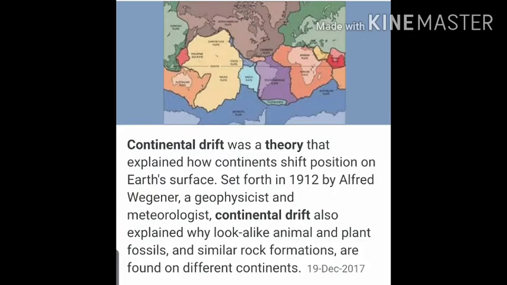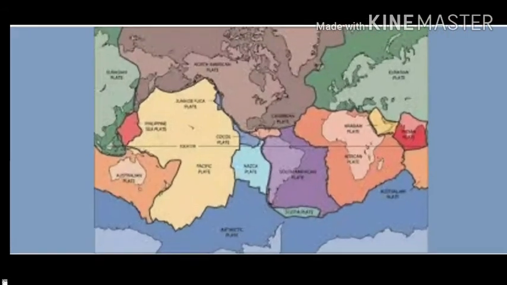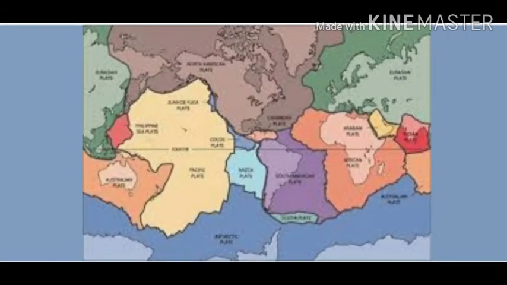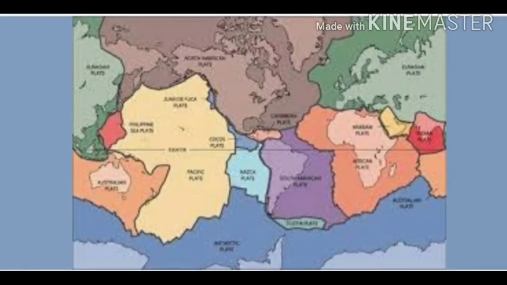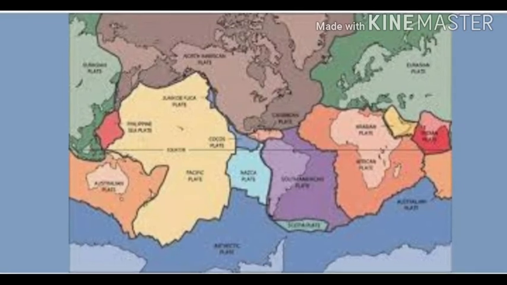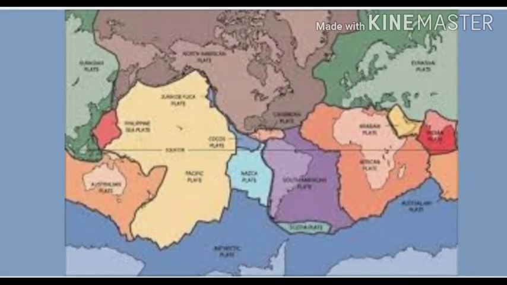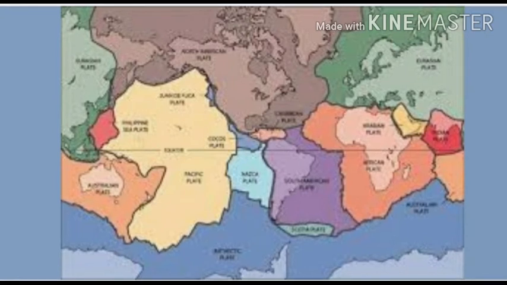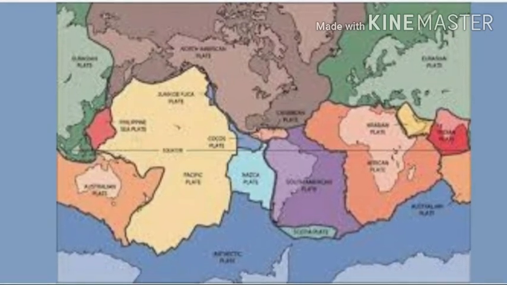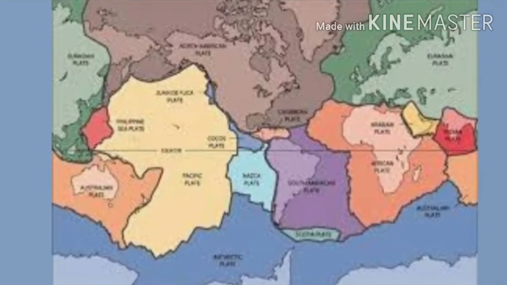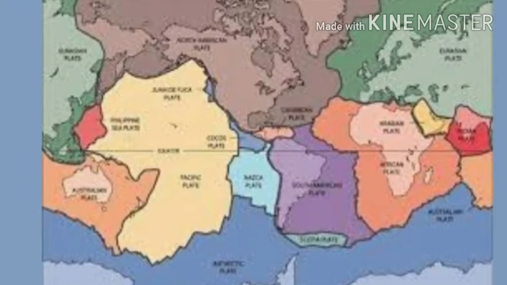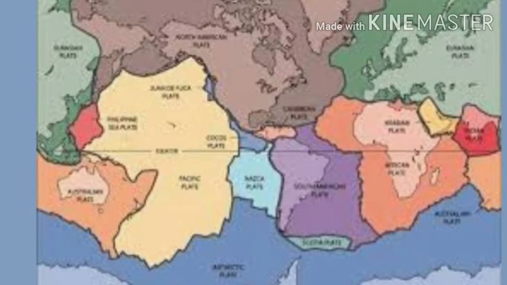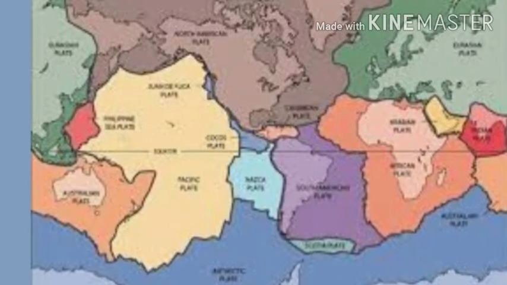Now, why do we believe in this theory? It is because if we see the outer shape or the outer ring of the continents, they all fit like a jigsaw puzzle. If we put them together, they do match and it can become one landmass. As you solve a jigsaw puzzle and put together the pieces, it becomes one shape. In the same way it can be done with the land masses of our earth.